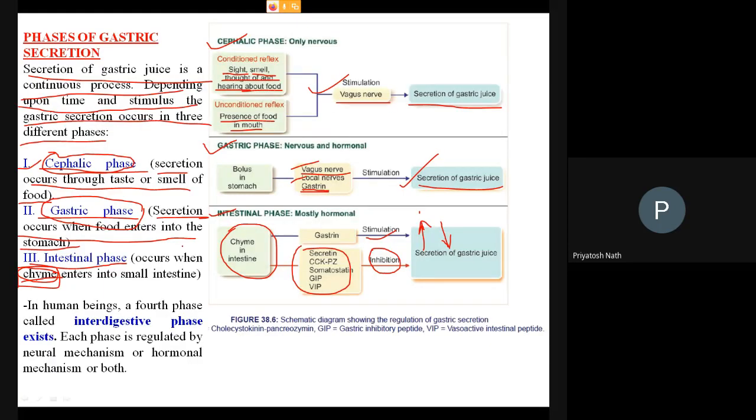Now, so our stomach is over. We have discussed the structure of the stomach, the gastric juice secretion from the stomach, and then the function of the stomach and what are the various phases of the gastric secretion. Okay. Now we are going to enter into the pancreas.